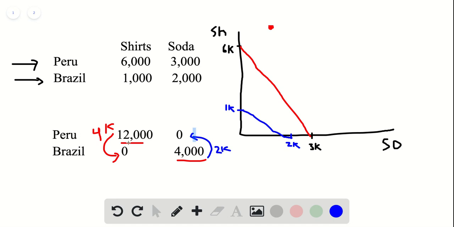And Brazil would have 4,000 shirts and 2,000 sodas. So this is where Brazil will be consuming. So as we can see from this graph, both of them would reach a consumption bundle that is above their own PPFs. Therefore, trading benefits both of them.